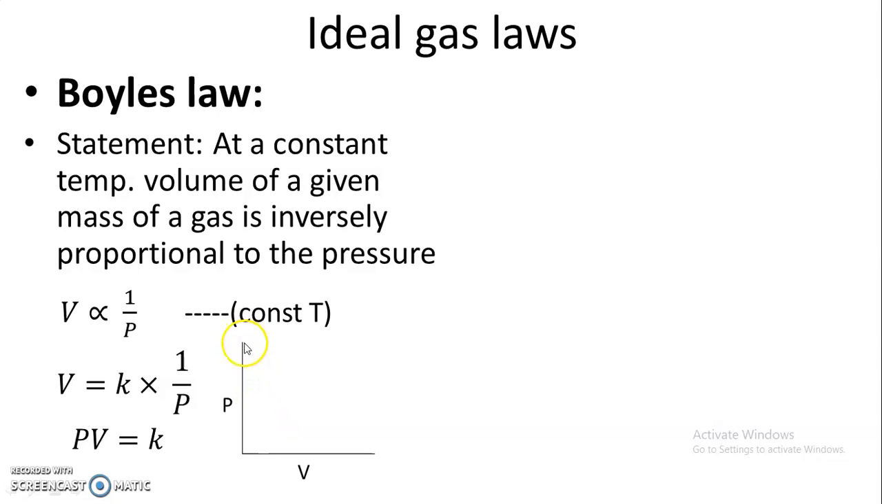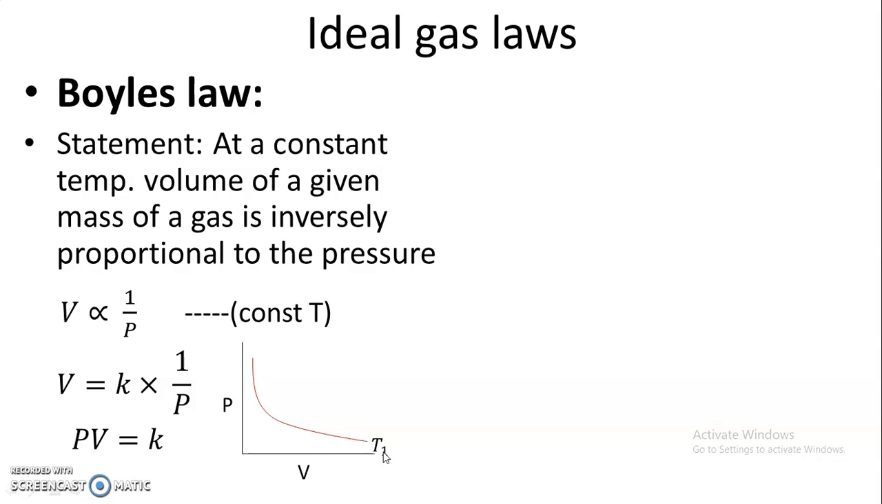Now consider pressure of a gas taken along the y-axis, and volume taken along the x-axis. At a particular temperature, say for example temperature T1, as volume increases, pressure must decrease. So when volume increases, pressure decreases, and vice versa. This is the nature of the graph when it is plotted between pressure and volume at a given temperature, say T1.